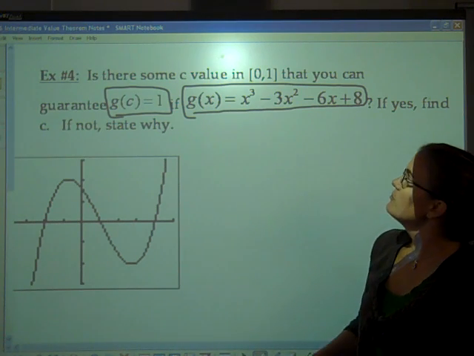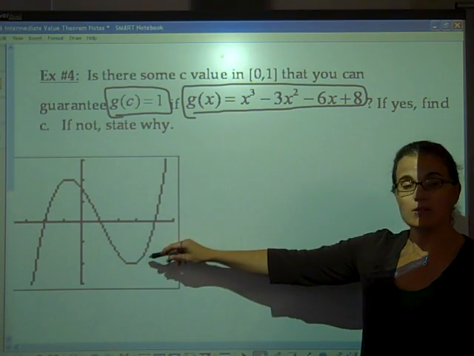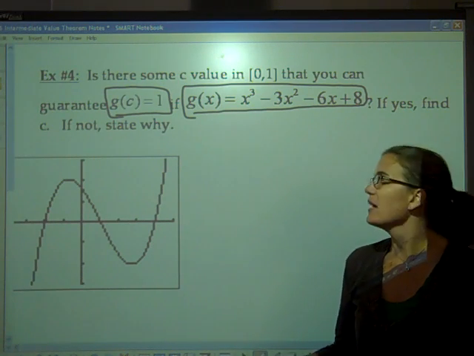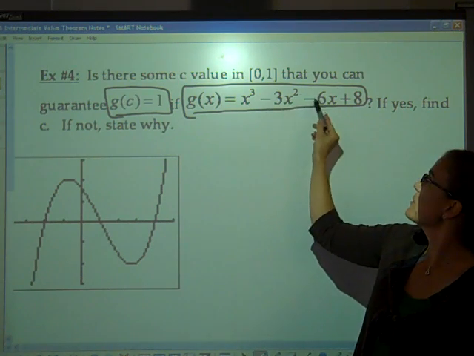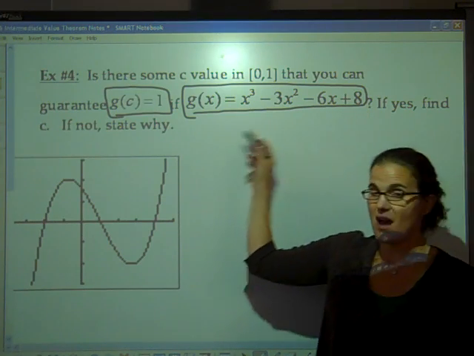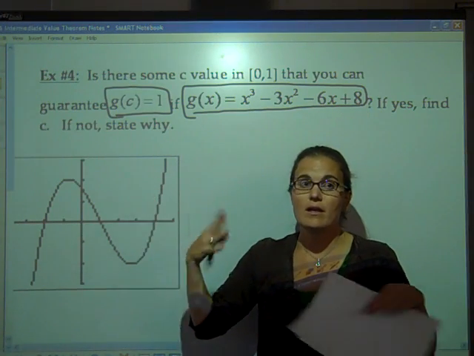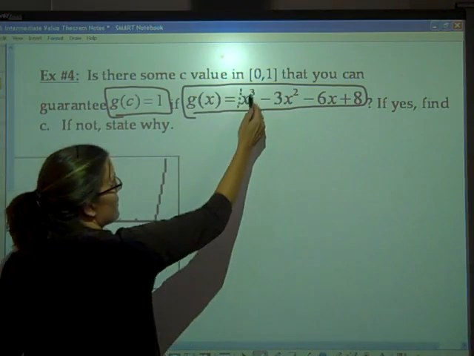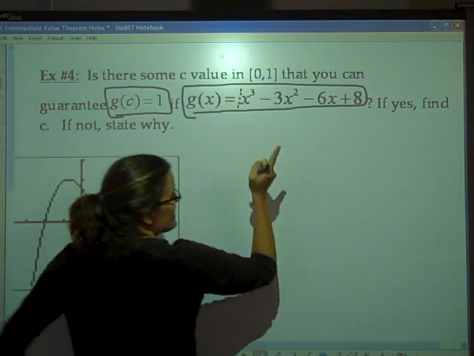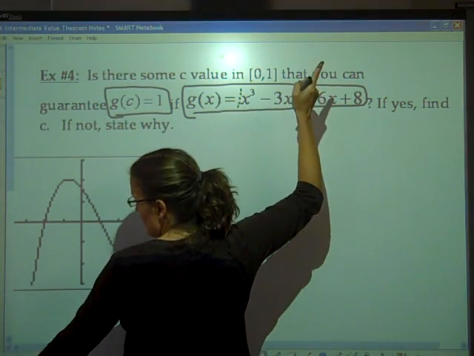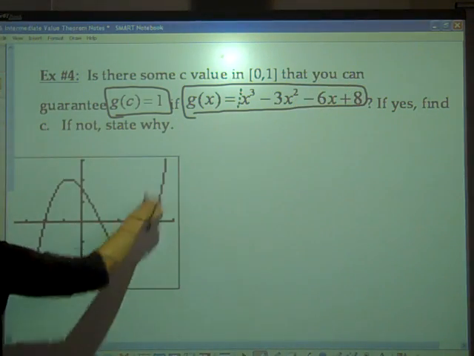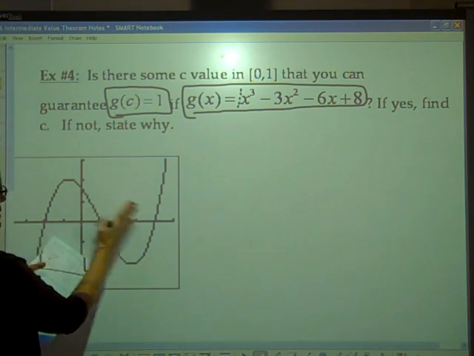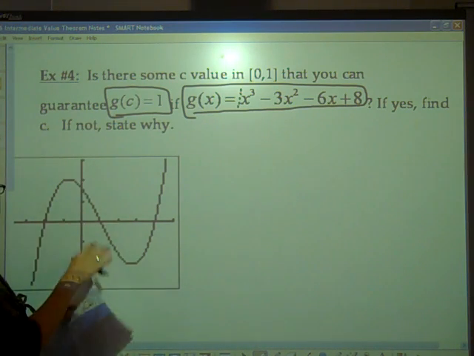So I've already graphed this for you from my graphing calculator. x cubed minus 3x squared minus 6x plus 8. I would not expect you to know exactly where that cubic function is. I would expect you, though, because there's a 1 in front of the x cubed, to know that it ends like this and it begins like this. So as long as you knew it had this general picture somewhere. I don't care if you knew where it was in orientation with axes.